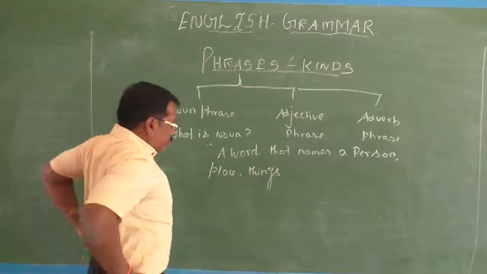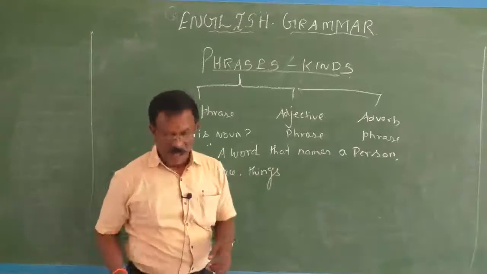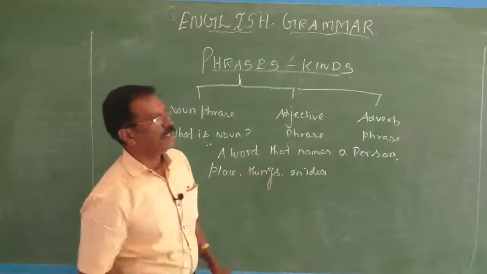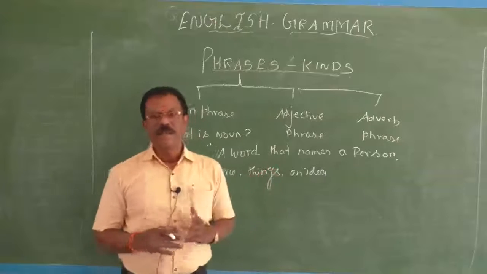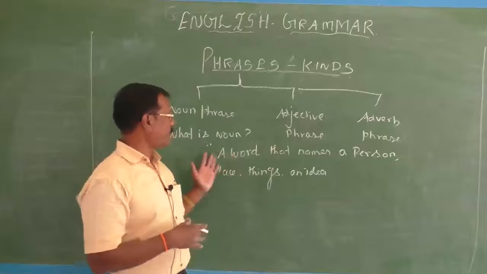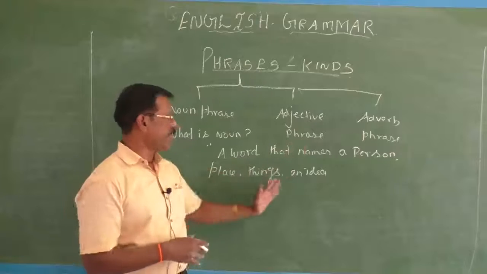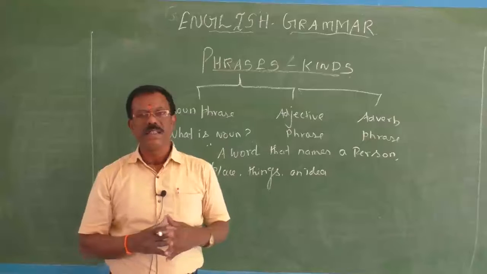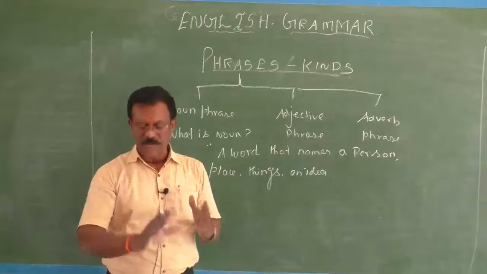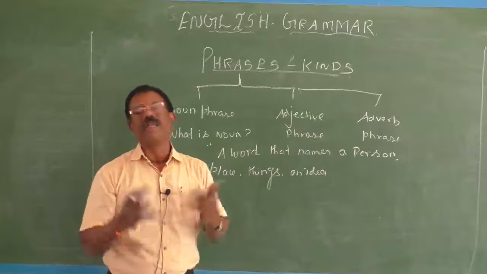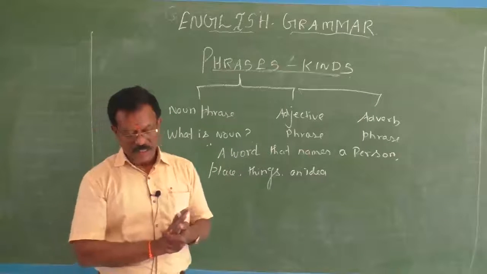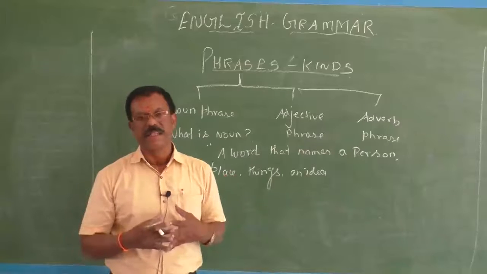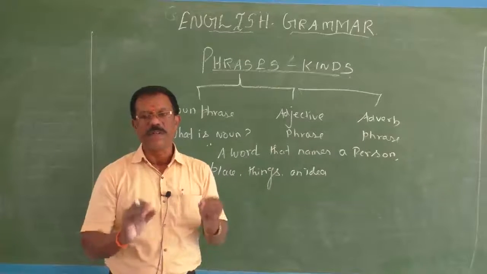A word that names a person, place, things, or sometimes an idea is called a noun. So this is the meaning of noun. What's a noun? A noun is a word that names a person, place, thing, or an idea. If a phrase does the same function, then it is called a noun phrase, simply. A noun phrase consists of a noun and all its other modifiers. It does the function of a noun in a sentence.